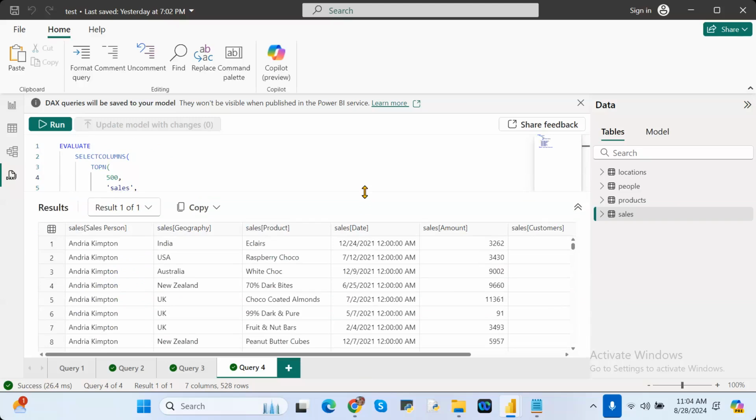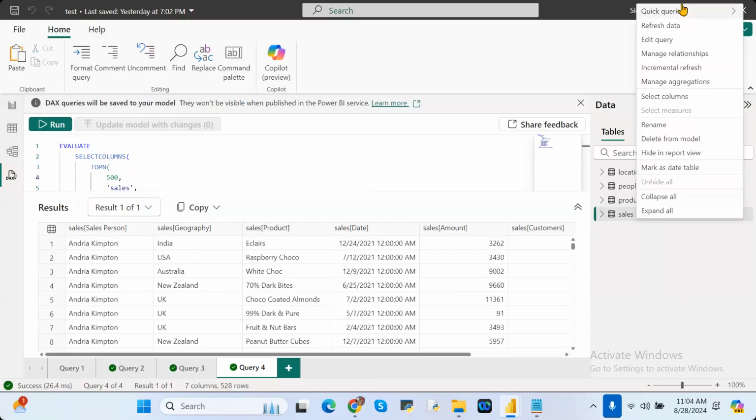Not only this one. See here, column-wise I'm seeing 500 records. For example, there are n number of columns, right? For all the columns, what data types are assigned by Power BI? I want to know immediately, all at once, for each and every column.